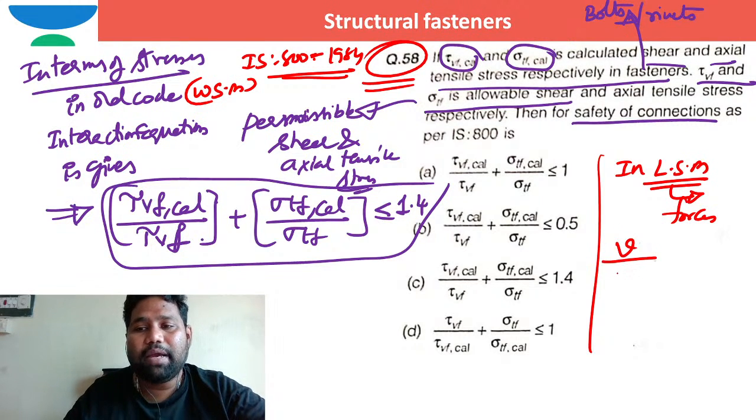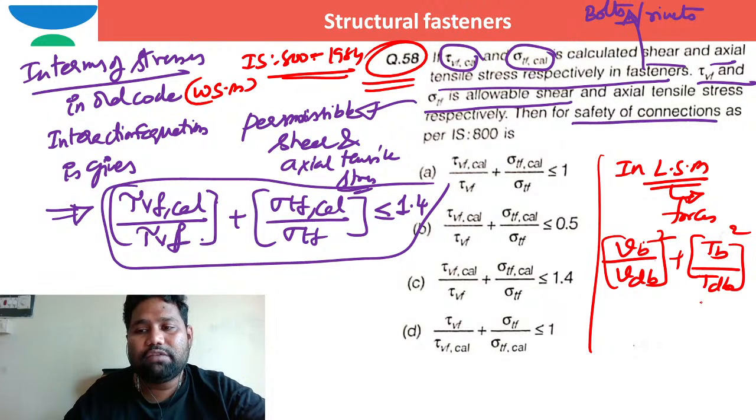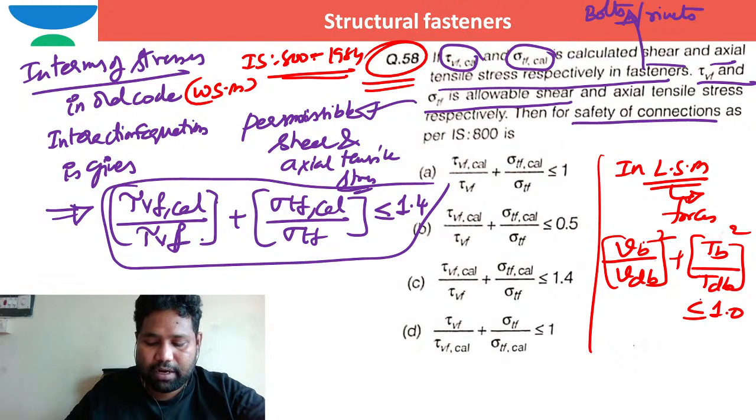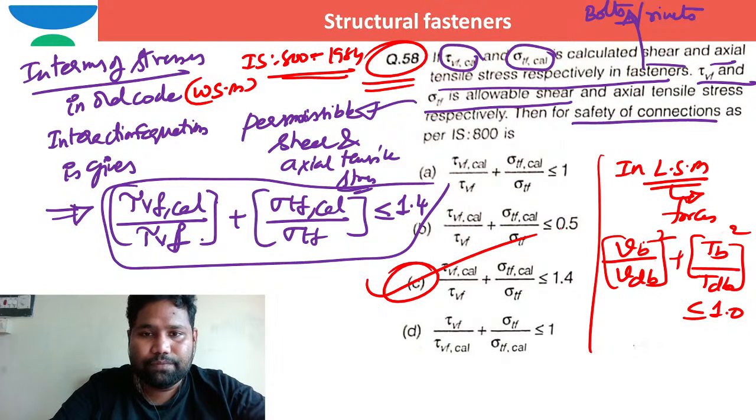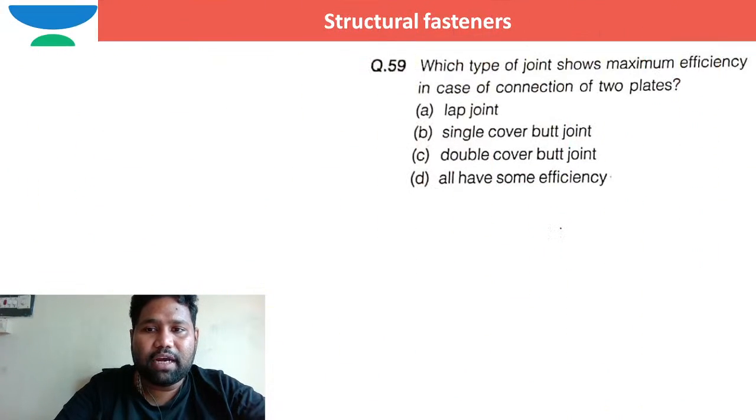Developing shear force by shear strength of the bolt, VDB, plus developing tension force in the bolt by design tensile strength of the bolt, where this value should be less than or equal to 1, right? We had already discussed it. So option C is the correct option.